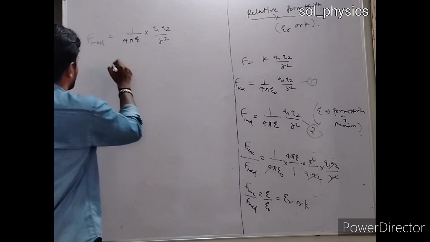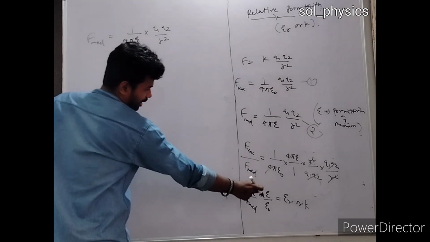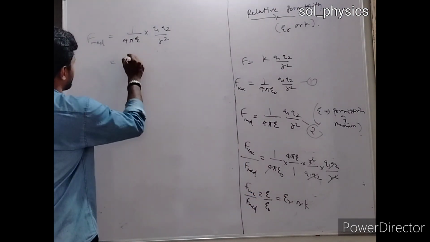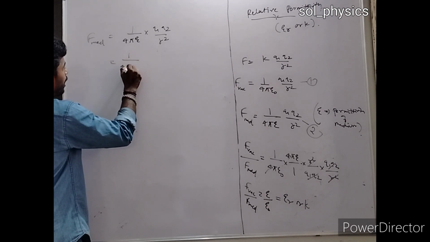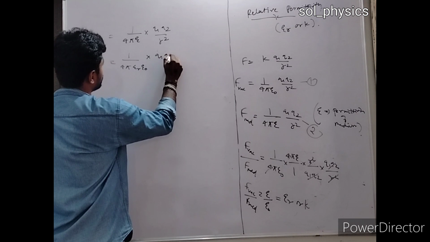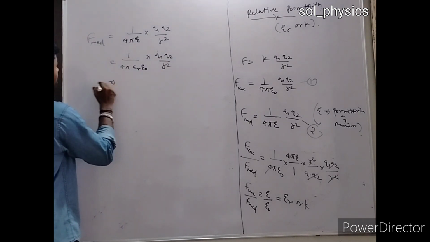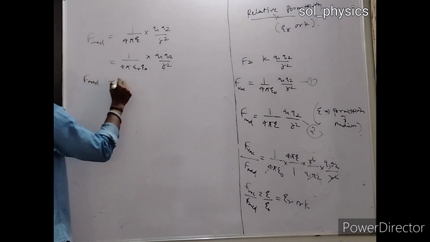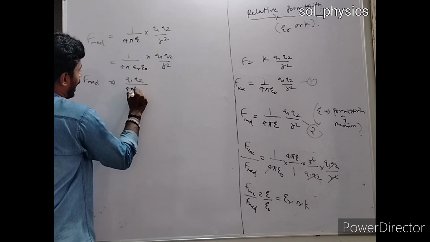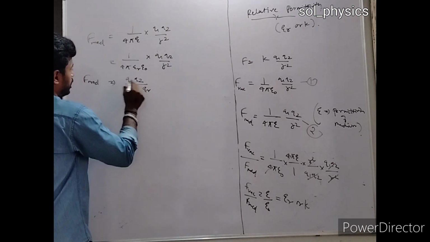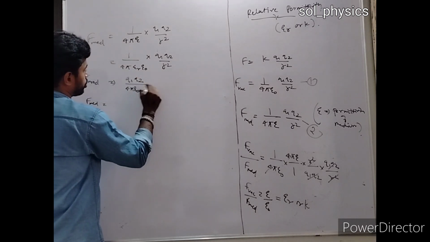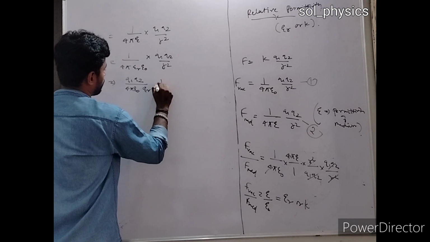Okay. So if I want the answer in terms of epsilon naught and relative permittivity, it becomes 1 by 4 pi er epsilon naught times q1 q2 by r square. So F medium is equal to q1 q2 by 4 pi epsilon naught er into 1 by r square.